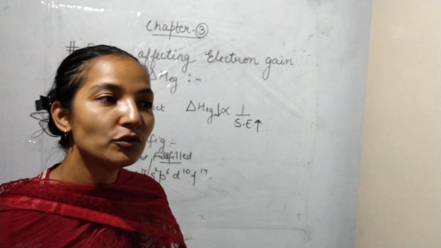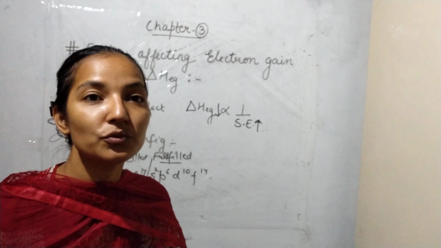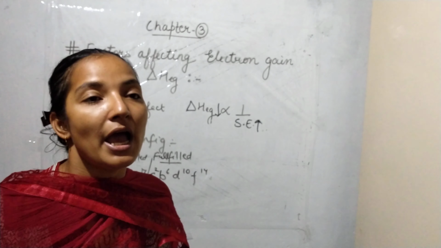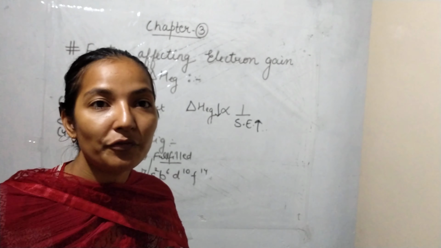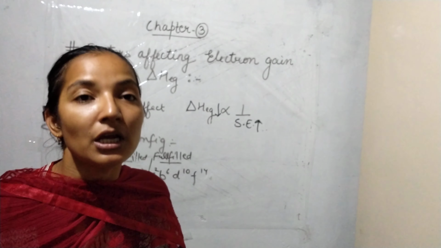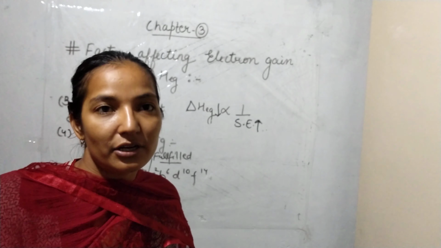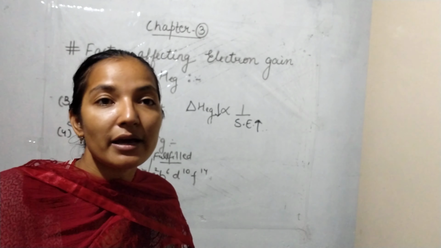That's why we have to give energy from outside to add an electron to the atom. And whenever the electron is added, it will release a much lesser amount of energy, because we are adding it from the energy given by us only.